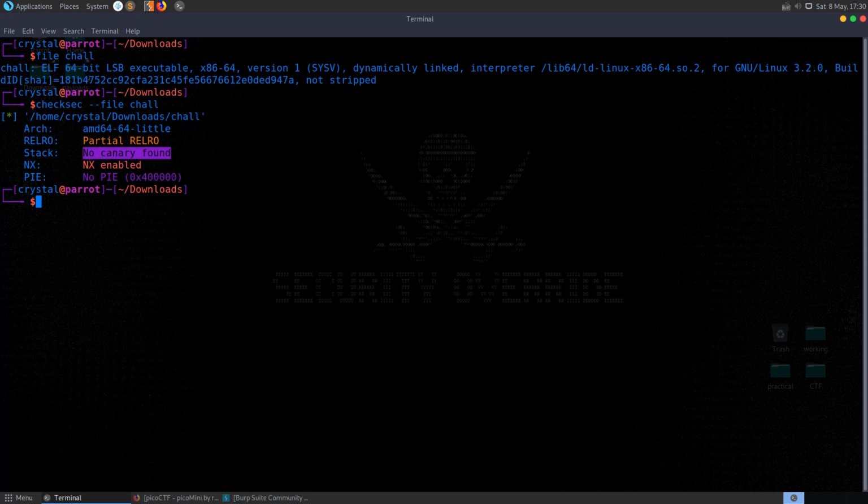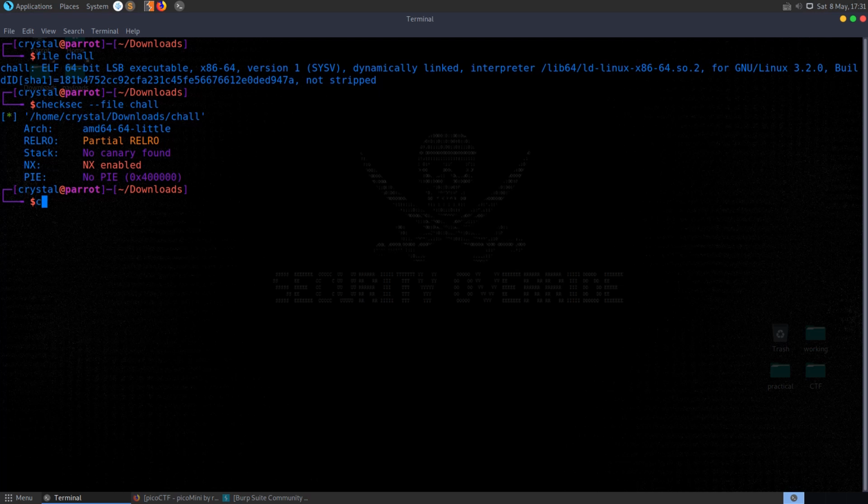But there aren't any canaries, so there's a good chance there will be a buffer overflow, which would make sense because the challenge is called clutter overflow. And PIE is disabled, so each time the binary loads, it'll load at the same location in memory. If we're able to find any useful addresses or gadgets, we'll be able to use the hard-coded address, which is good to know as well.